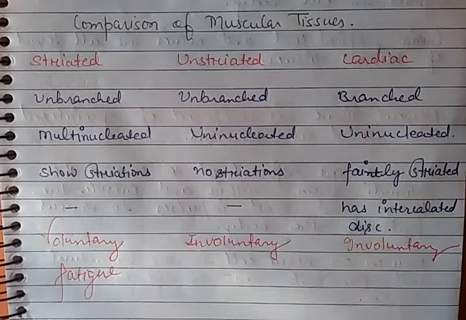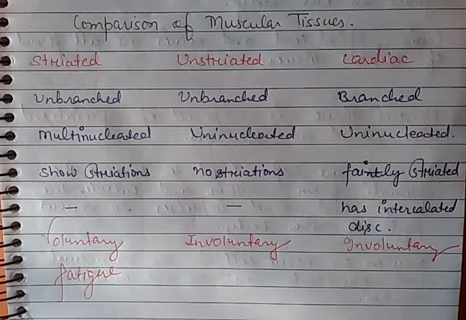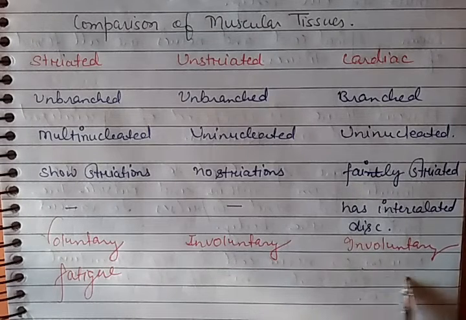Like your stomach, it doesn't get tired. Your intestine, your lungs, they do not get tired, so they do not have the phenomenon of fatigue. And as you know, the cardiac muscles work tirelessly throughout life. They don't show fatigue throughout life.